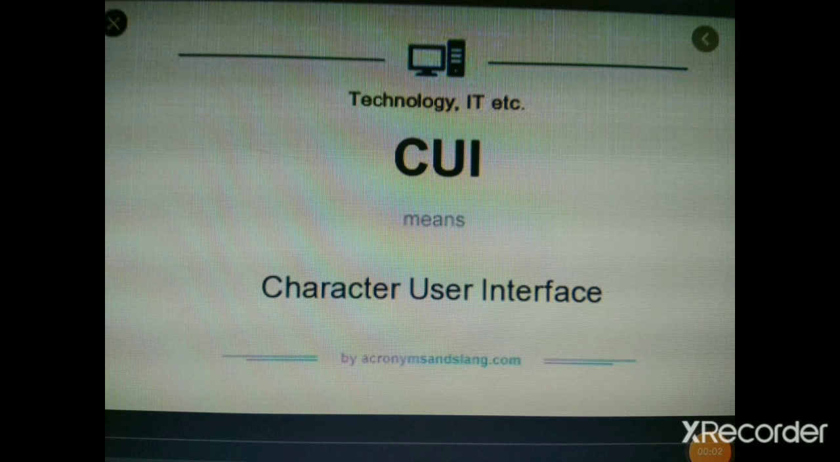Now kids, we are going to see about character user interface. In this type of interface, a keyboard is used for the user input and a monitor for the computer output. When this user interface is started, a blank screen appears with a line for the user to type the commands. There are no images or graphics on the screen. CUI normally does not support pointing devices like a mouse. MS-DOS and Windows command prompt are examples of CUI.